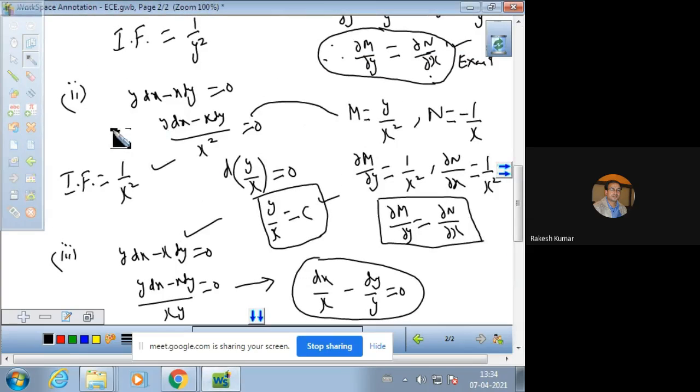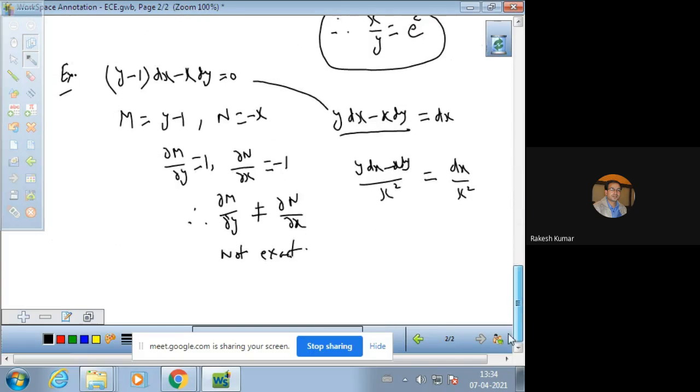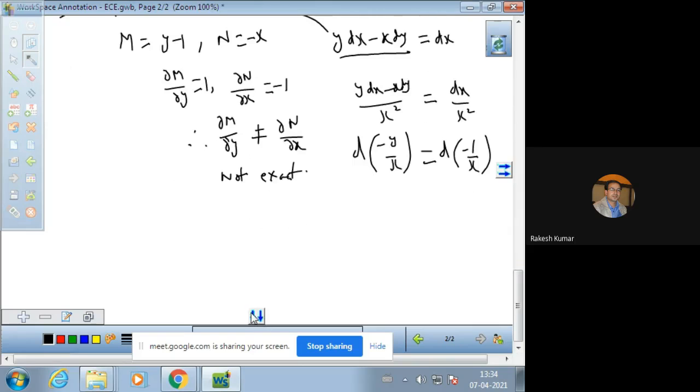Just see, we have discussed here the integrating factor, that was 1 over x square. So now you can find out the differential, and the differential of this term comes out to be minus y over x, that is the differential of minus 1 over x, because the derivative of minus 1 over x will be 1 over x square dx. So the differential of minus y over x will be this one. So you can easily say that the integrating factor of this equation is 1 over x square.